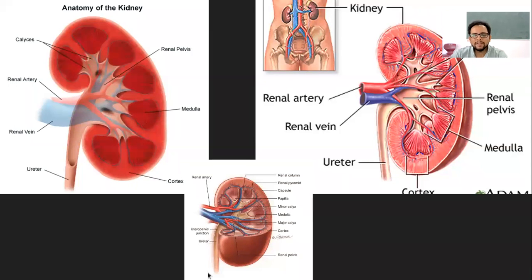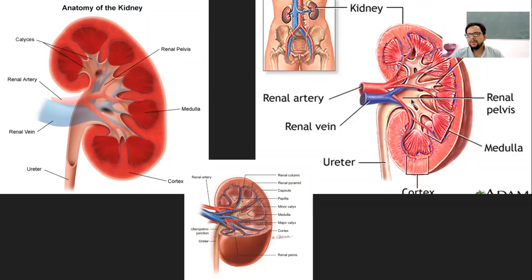But if you look at this lowermost central diagram, it's a 3-dimensional structure, and each of these triangular shapes shown as medulla is kind of a conical cup. The point of that conical cup, which looks triangular in 2 dimensions, will be towards the center of the kidney, and the big circular portion will be on the edges of the kidney, next to the cortex.